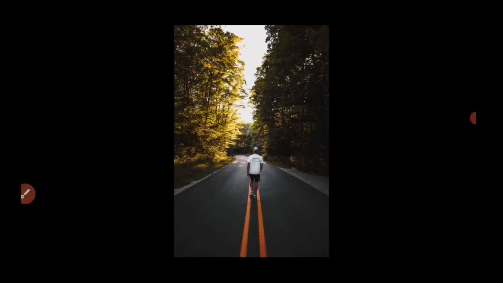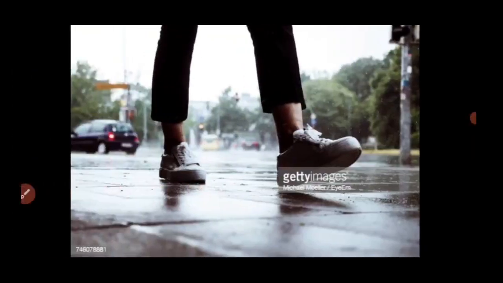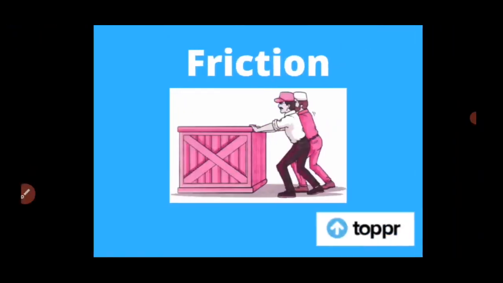Students, we walk on roads without falling, but we tend to fall when we walk on a wet surface. Why? What is the reason? Because we walk on the road safely due to frictional force.